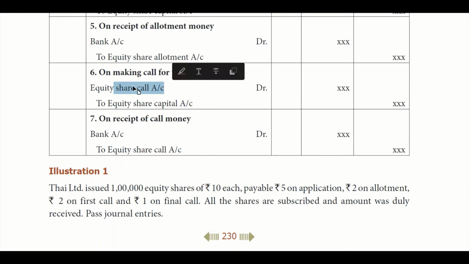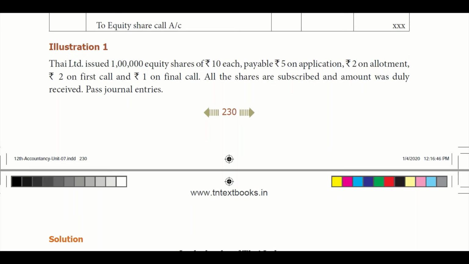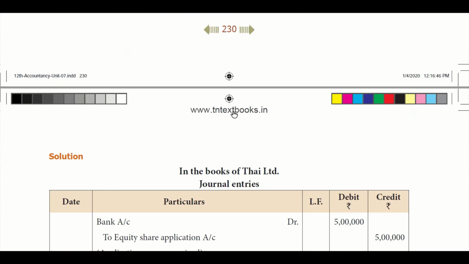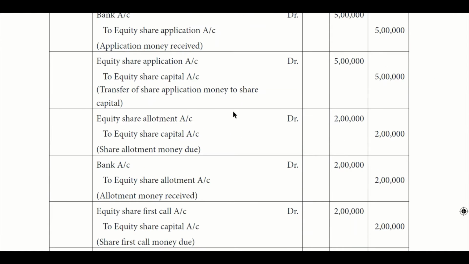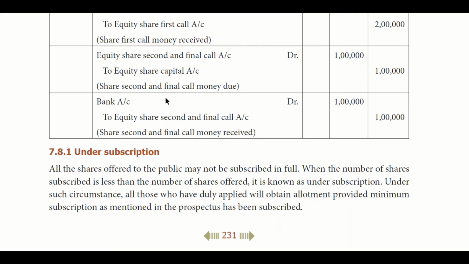Okay, so the first time, during the call itself, we are crediting the share capital account, but at the time of receiving money we debit the bank account and credit the call account. Hope this is clear. There is an illustration given based on the above explanation. Just have a quick workout on this, you will understand the journals better.